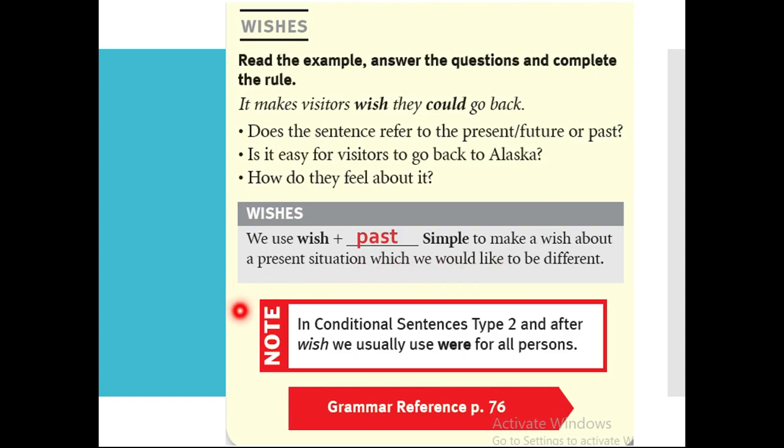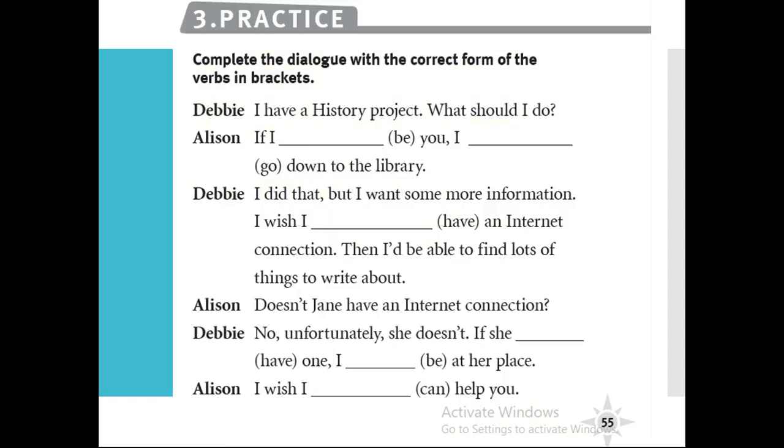And there is a note in here. I want you to focus and let's read it together. In conditional sentences type 2 and after the word wish, we usually use were. We've said this before, okay? It's always were. Whenever we're using conditional sentences type 2 or after wish, you're going to use the helping verb were, okay? It's never was.